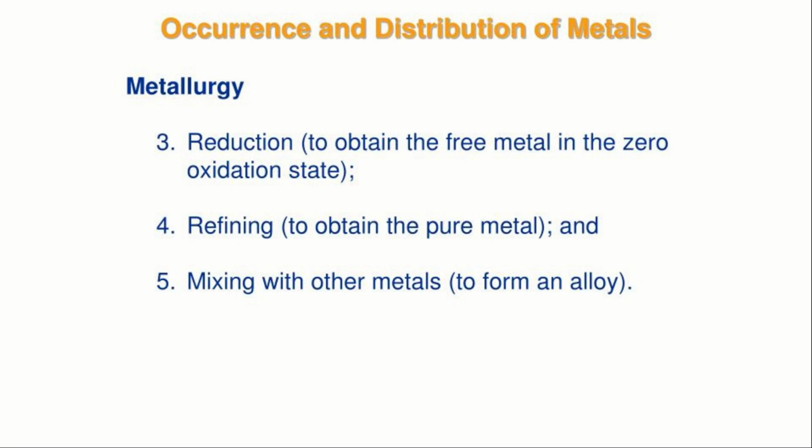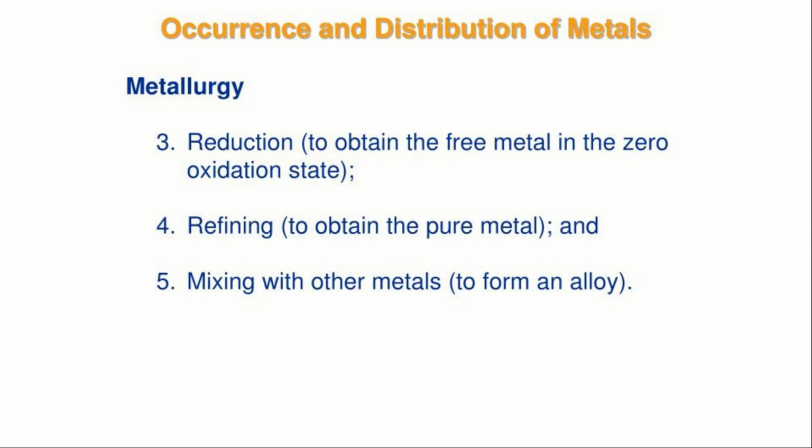Reduction is to obtain the free metal in the zero oxidation state. If it is in an oxide state, it is combined with other elements, so we have to free that metal from that oxidation state. That is called reduction. After reduction, we have to clean it, right? Every metal has to be cleaned. That is refining, to obtain the pure metal. If we obtain the pure metal, we can use it for different types of applications.